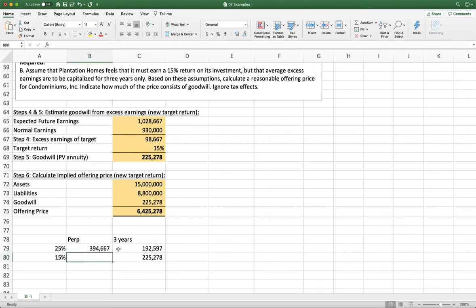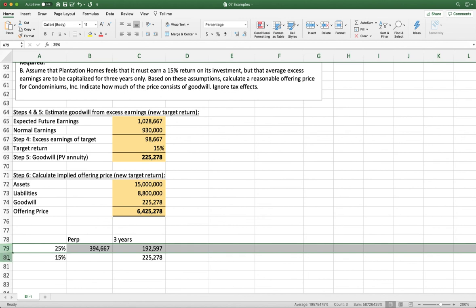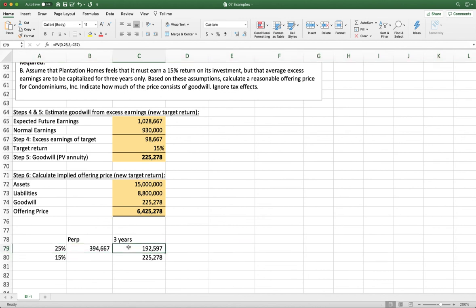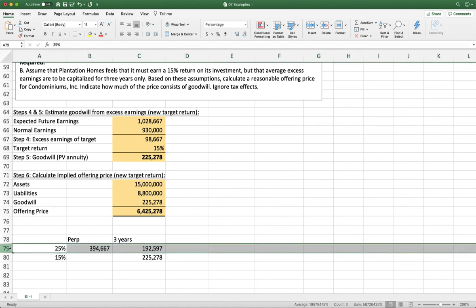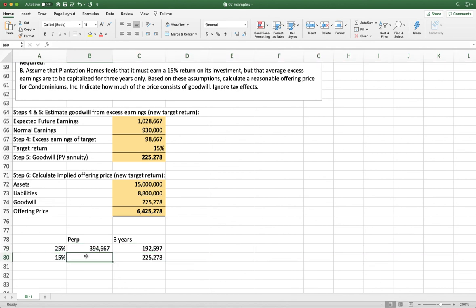So now let's look at the difference between our discount rates. You can see over here that we have a smaller number for 3 years and 25% than we do for 3 years and 15%. So that means the higher the discount rate, the more conservative our estimate is being. So if that's true, that means that this cell down here should be the most aggressive for both assumptions, forever and the lower discount rate. So let's double check that.